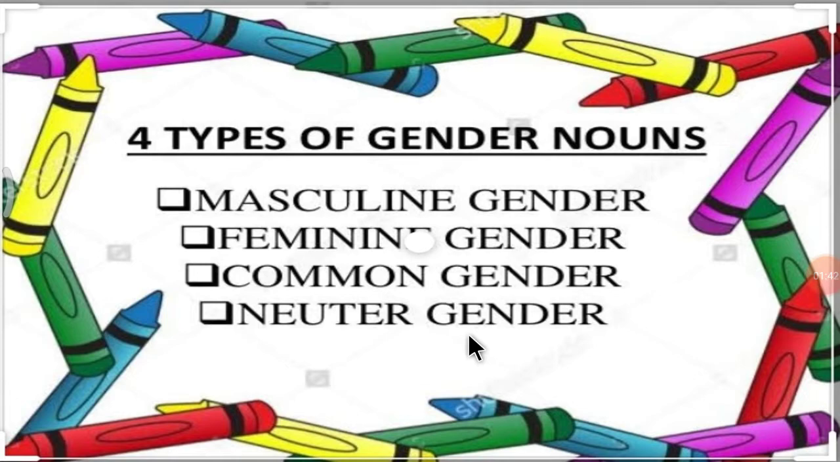So, my dear students, in this chapter, we will learn about these 4 types of gender, which are masculine gender, feminine gender, common gender, and neuter gender. So, let's move to the next slide.